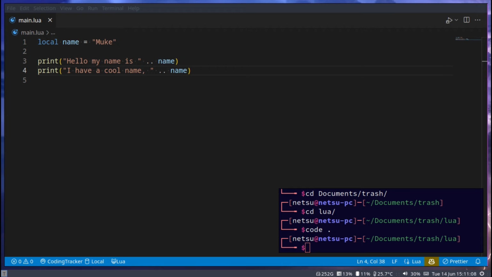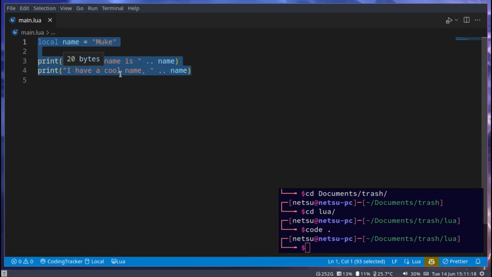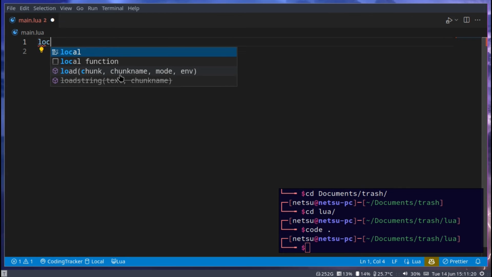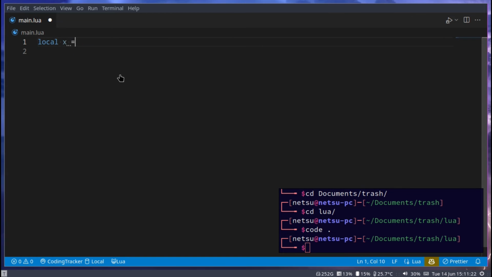In this tutorial, we'll be talking about strings, aka text, anything in single or double quotes. So as we've learned from the previous tutorial, local x is equal to str. This is a string. This will be taken as a piece of text and we can use it. The same with single quotes, str. This is also a string. This will also be taken up as a string.